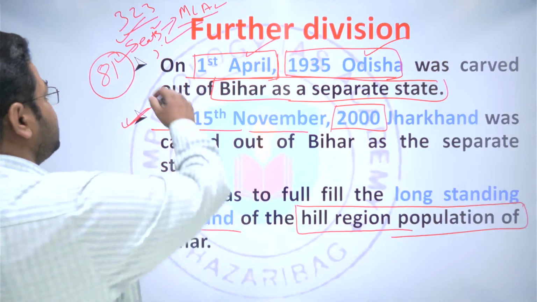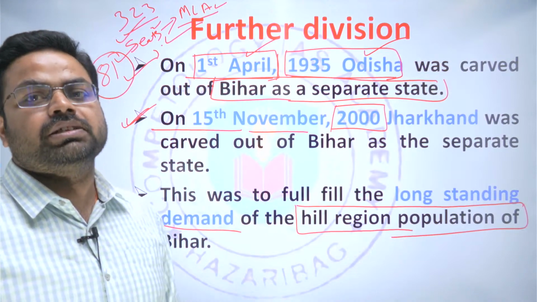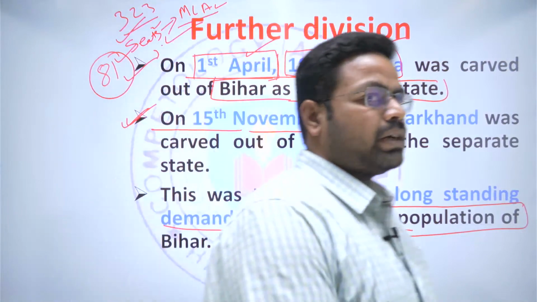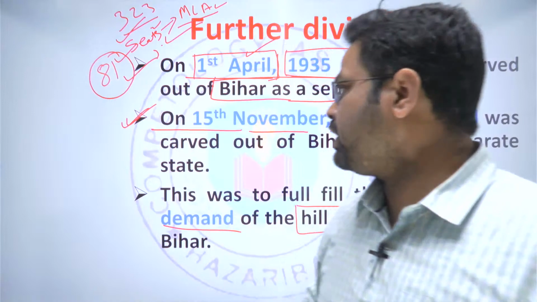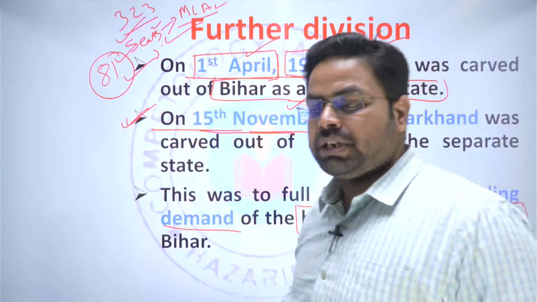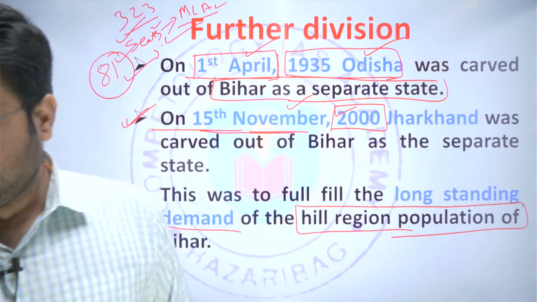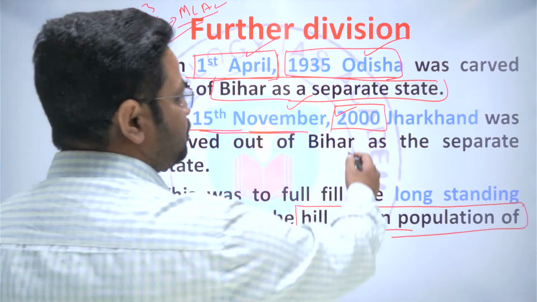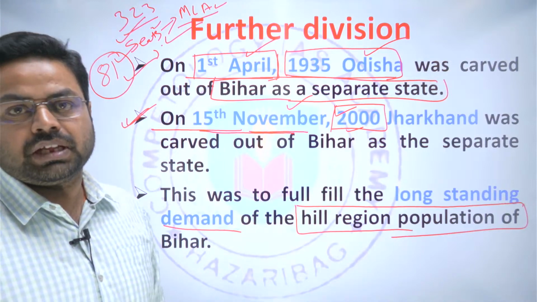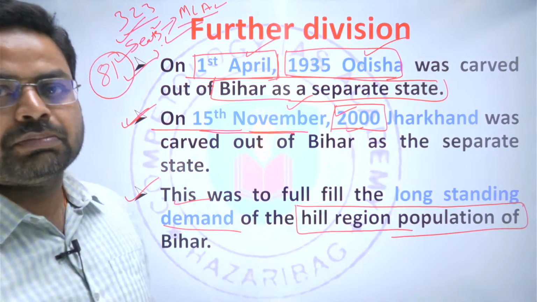And that is why in the legislative assembly they were not getting their due chunk of the political rights, and that is why there was uprising, there was constant movement in Jharkhand to get a separate state, which was fulfilled in 2000. On 15th November 2000, Jharkhand was made a separate state. And after that, what happened? Jharkhand came into existence with 81 seats as a separate legislative assembly, and that is when the long-standing demand of the tribal people was fulfilled.